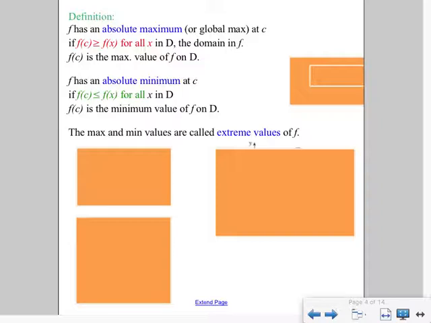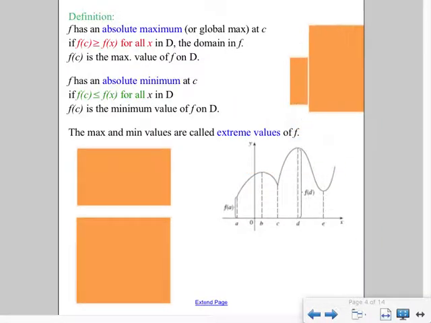So let's look at a graph and kind of analyze some stuff. Here's a graph. So if we look at this particular function, there is an absolute max, f of d.